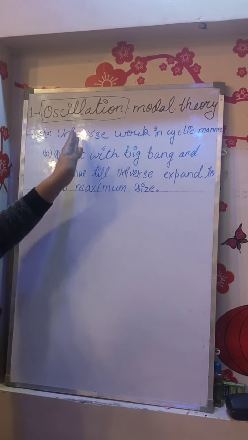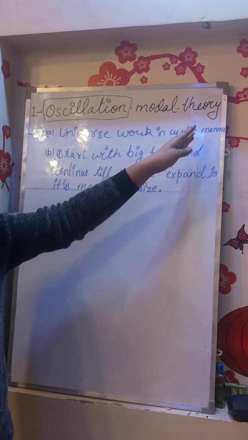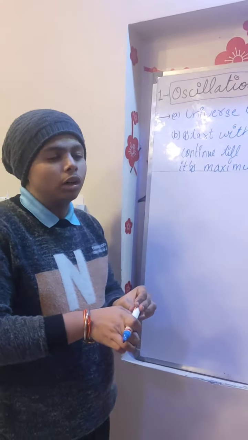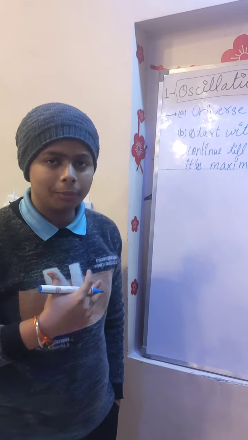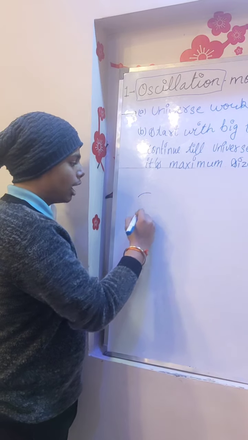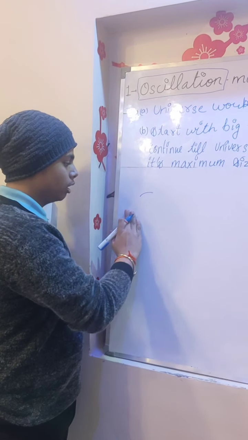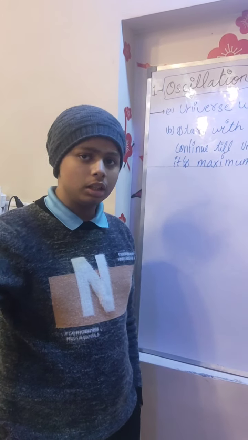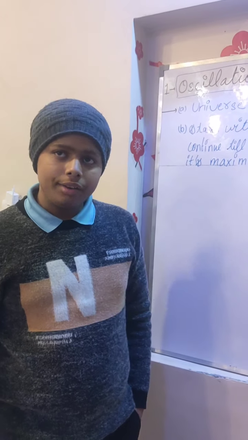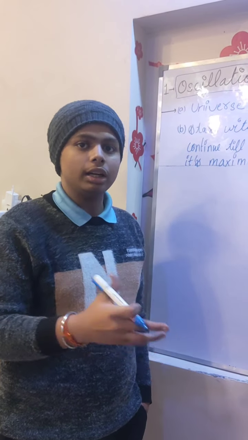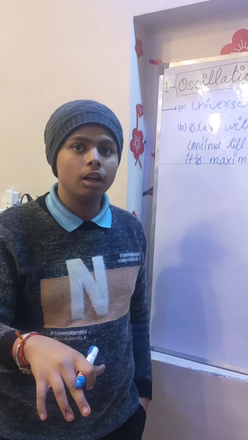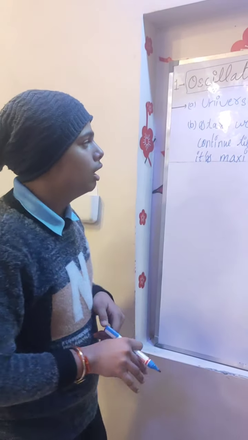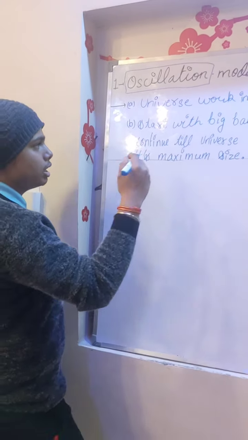So basically the first point is that the universe works in a cyclic manner. How does the universe work? Let me first tell you about me. I wake up in the morning, I do my work, then I have my lunch and all these things, and I sleep at night. And the next day I repeat the things that I did today. I will do the same thing that I did today, but something is different. Like this, space works in a cyclic manner.